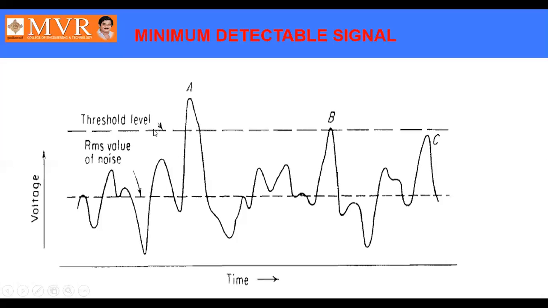So if the threshold level is more, we can miss the target. And if the threshold level is less, we may get a false alarm. A false alarm is nothing but a target appears to be present, but it is not the target.